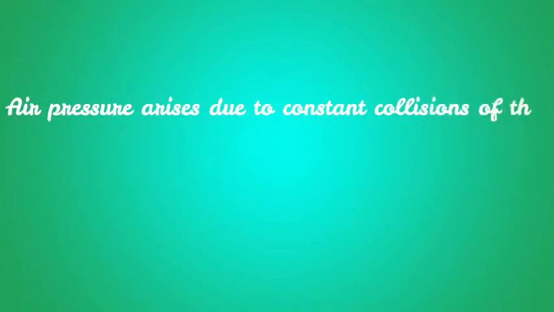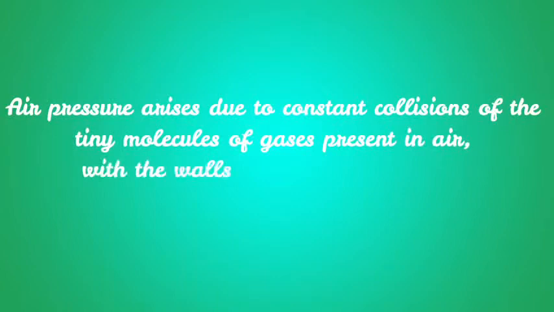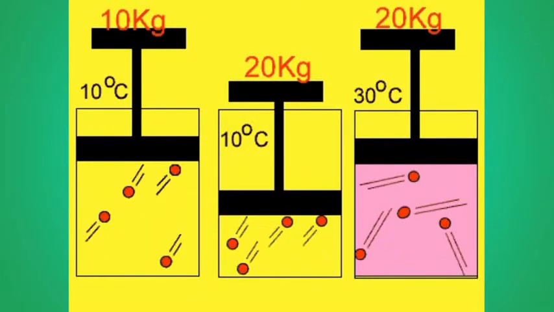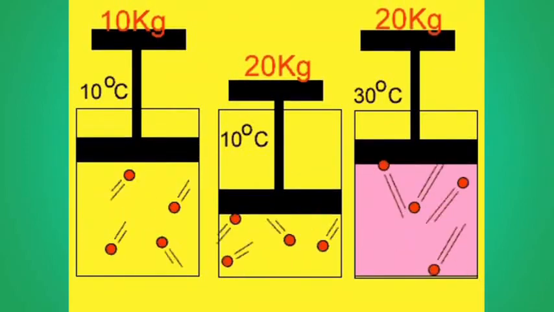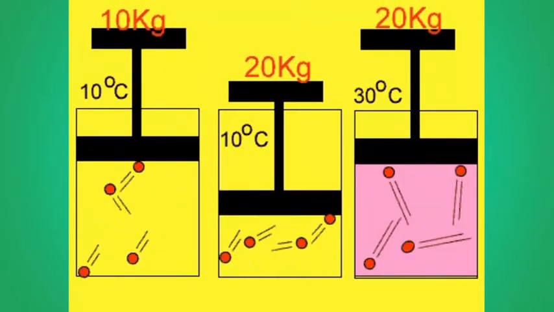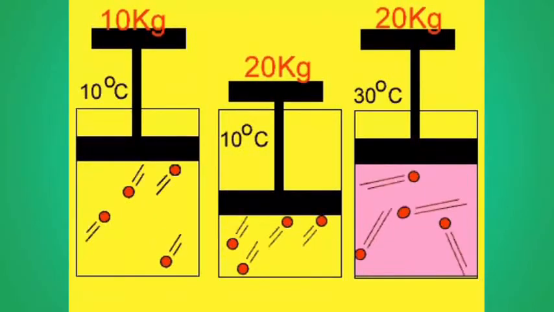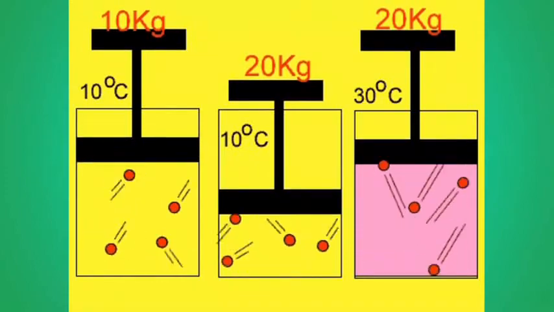So we may say that air pressure arises due to the constant collisions of the tiny molecules of the gases present in air with the walls of the container or vessels in which it is enclosed. So, if a certain mass of air is compressed into a smaller volume, say using a pump, then the number of collisions of air molecules per unit area increases, and hence the pressure exerted by air goes up.